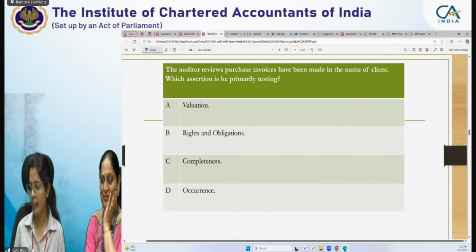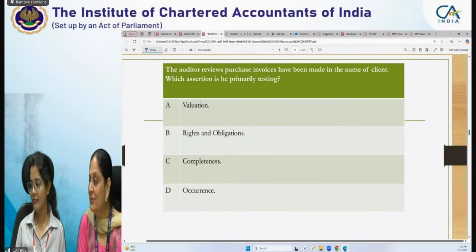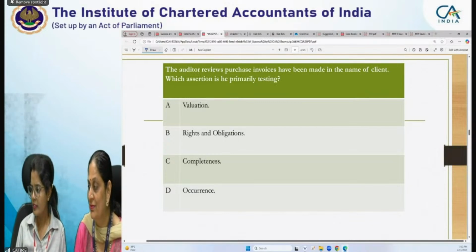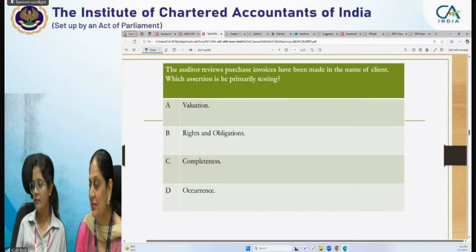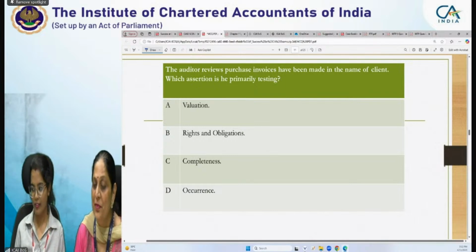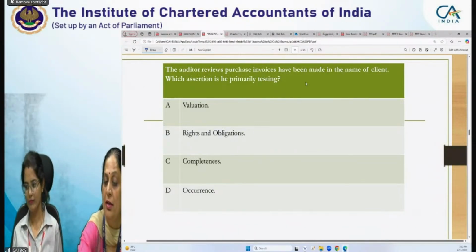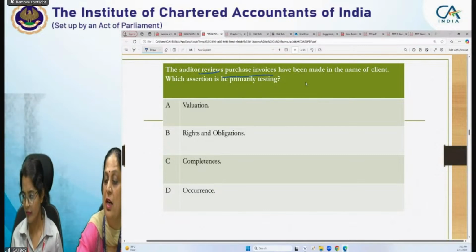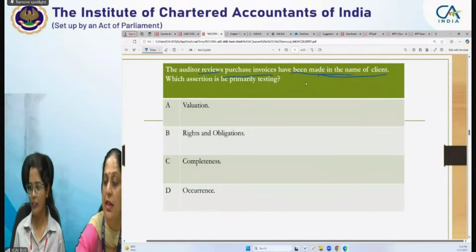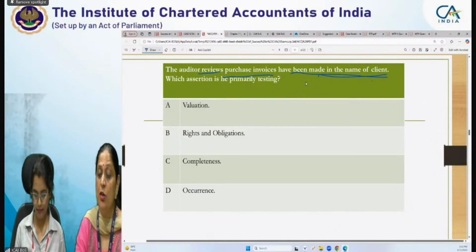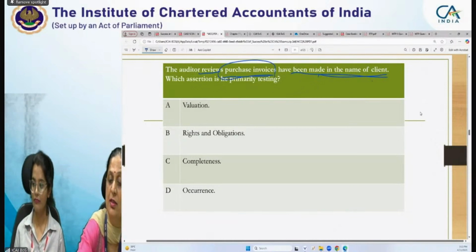Yes, Mridul, right. Arpita also right. Here you are reviewing that purchase invoices are in the name of the client.